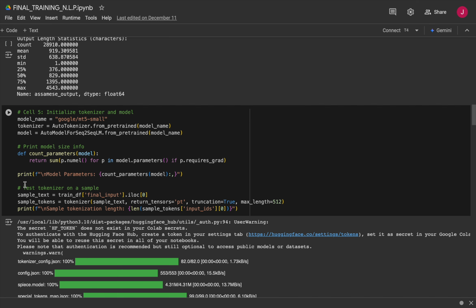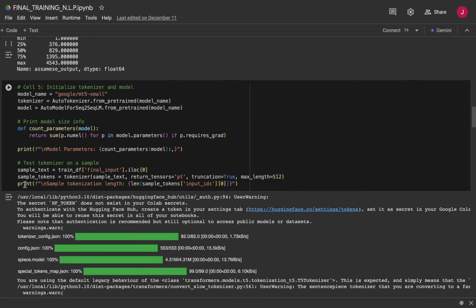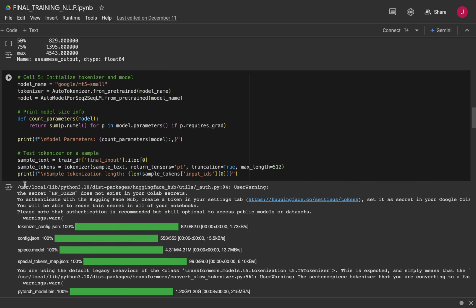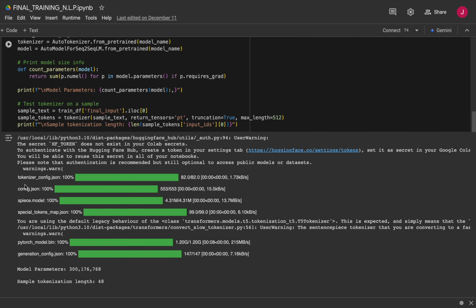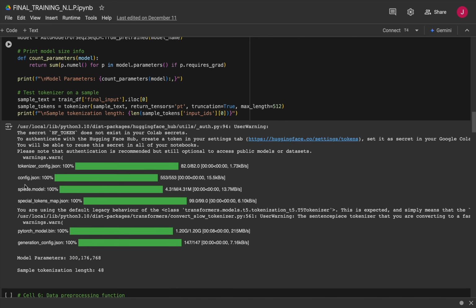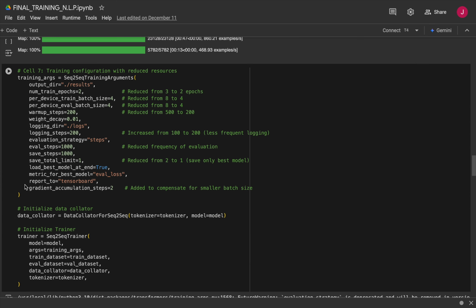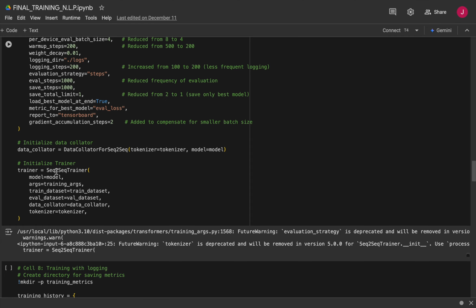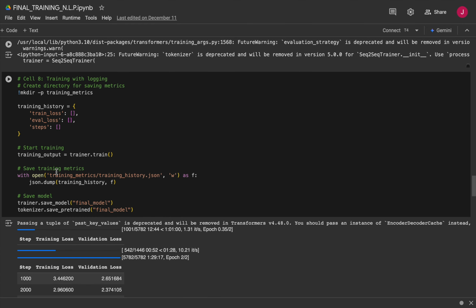Coming to the implementation process, we use the Hugging Face Transformers library to load MT5 Small. Considering the T4 GPU, we use a batch size of 4, 2 training epochs, and gradient accumulation for stability. We fine-tune the model on our Assamese dataset, and we saved our model to our Google Drive.